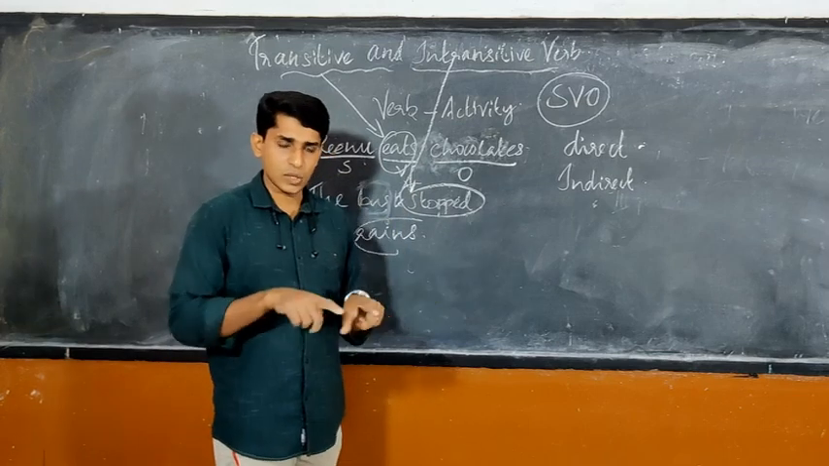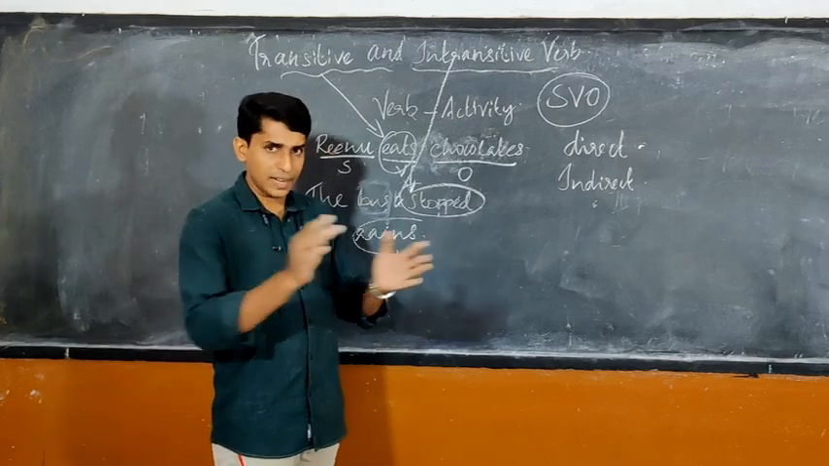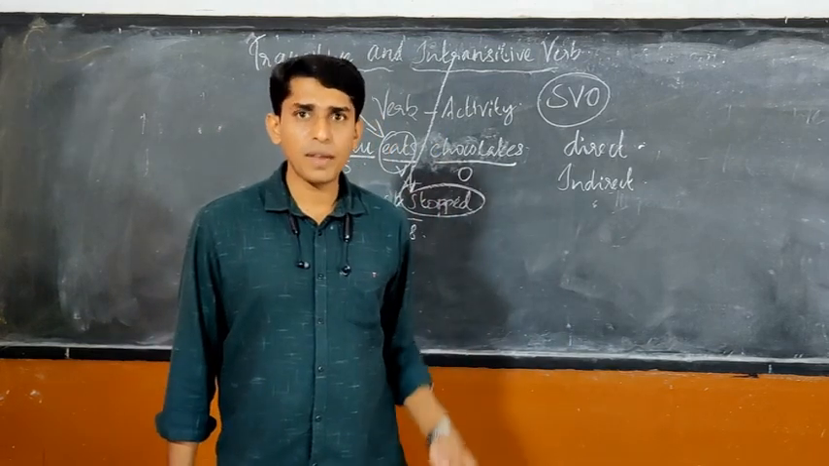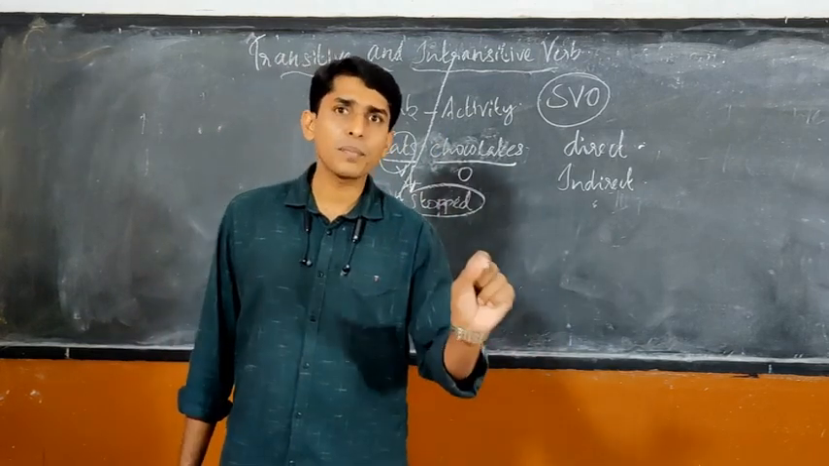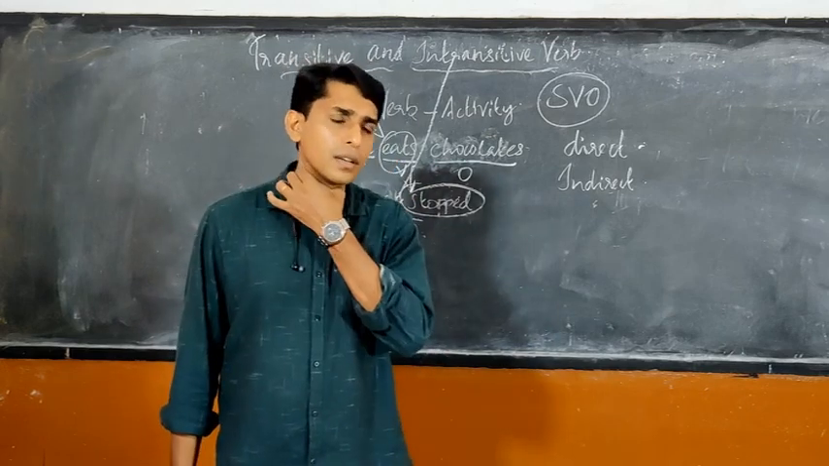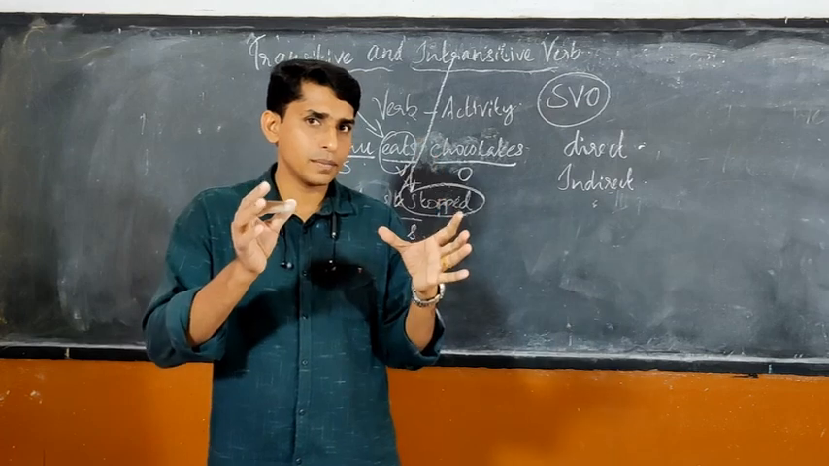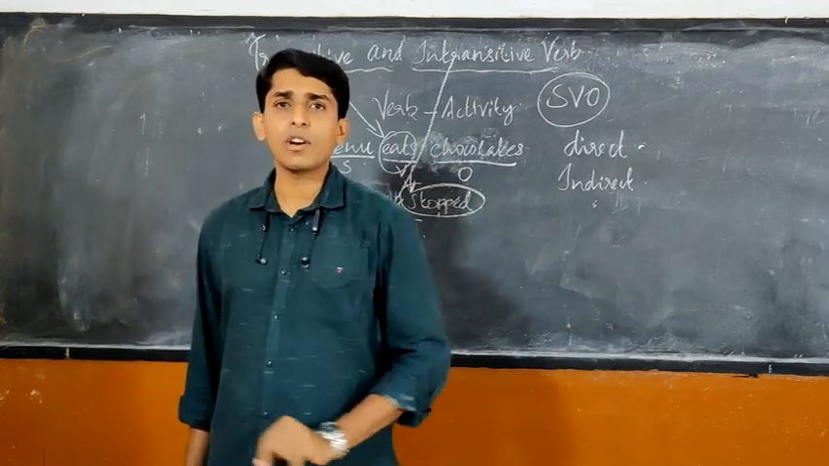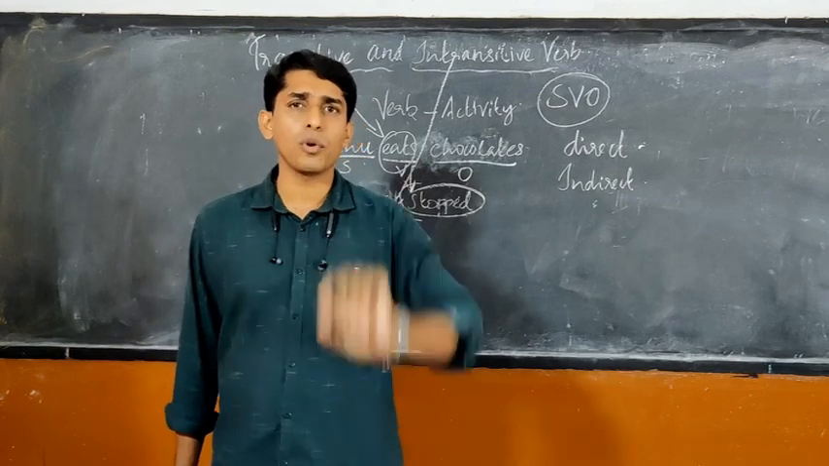When you read a sentence, dear children, "My father bought a chocolate," or "My father bought a new pen," what kind of sentence is that? What kind of verb is that? My father, subject; bought, verb; a new pen, object. That is the object, what the father bought.